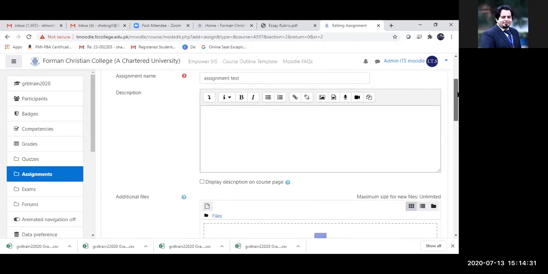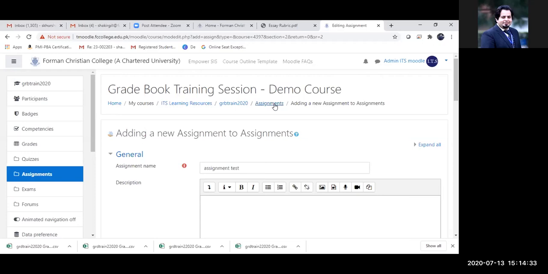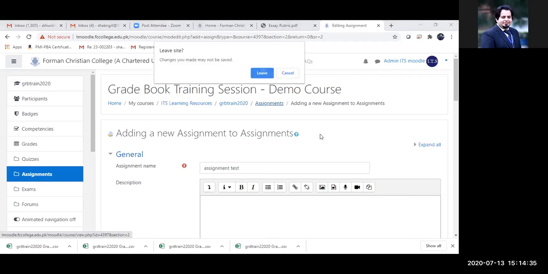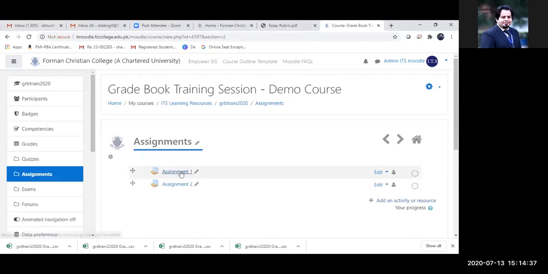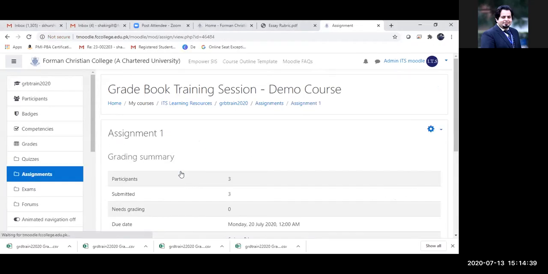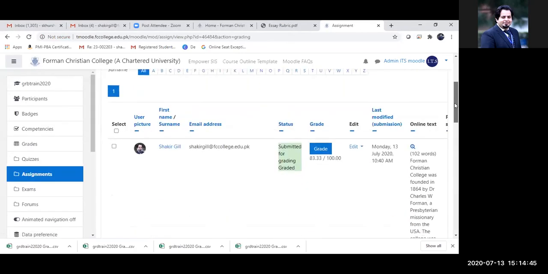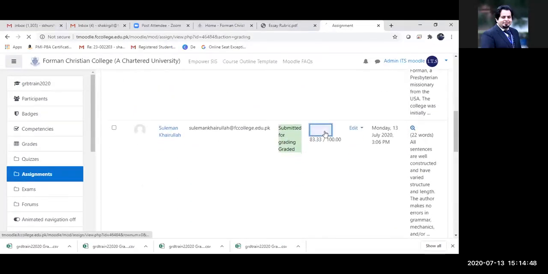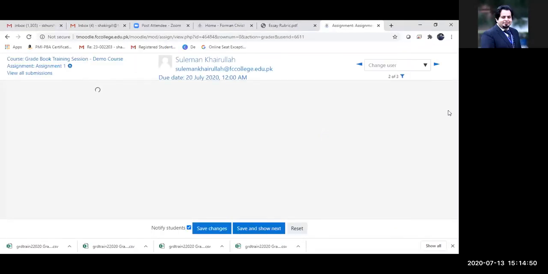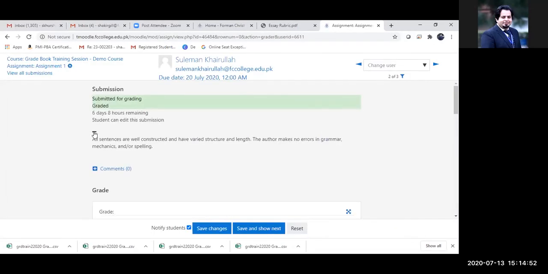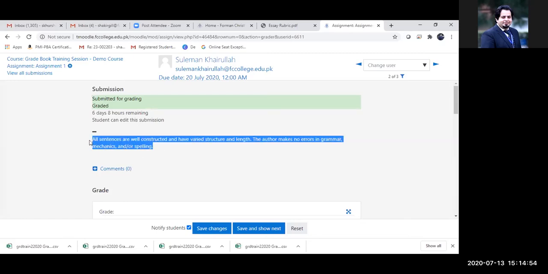See the assignment that I created for Suleiman, and Suleiman submitted that assignment. That was in the form of a text box. I'm going to show you that. So I selected an online submission. I did not select a file submission. So if I go to Suleiman while I'm grading him, can you see this? This is a text box.